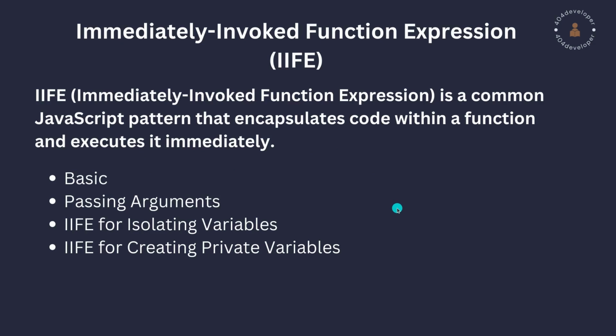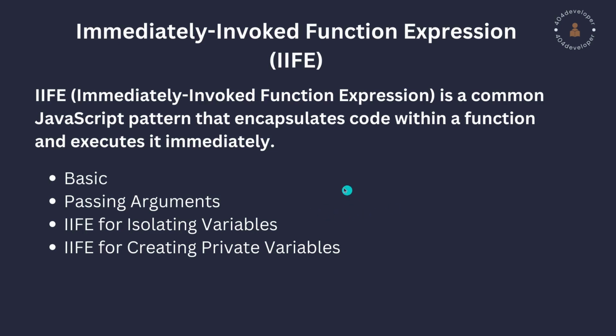From this kind of expression we can achieve encapsulation. What encapsulation means is that it is a way to hide our variables from other code or other expressions from global access.